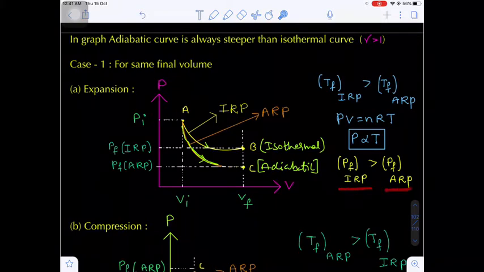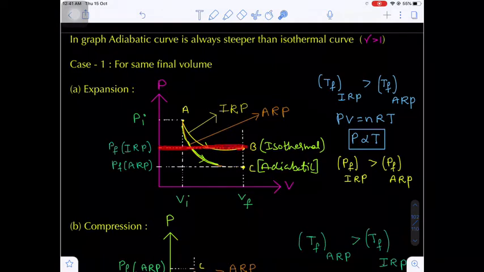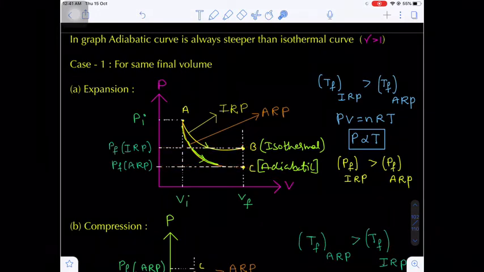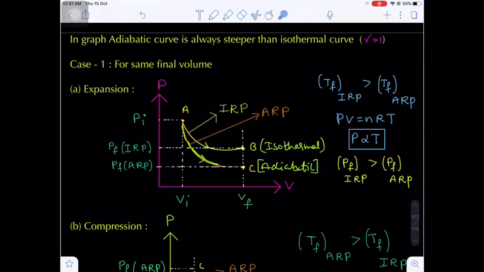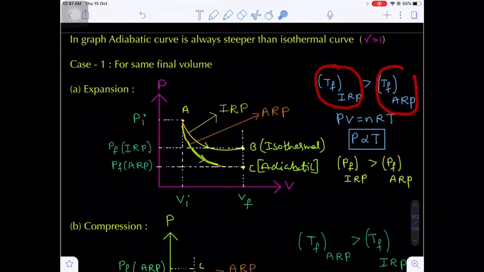If you carefully observe the final pressure, in the irreversible process and the reversible process, at point B the final pressure corresponds to the isothermal reversible process, and this corresponds to the adiabatic reversible. Now the important thing is the final temperature. The final temperature in the isothermal process remains the same, whereas in the adiabatic process, during expansion, temperature decreases. This is very important. So the final temperature in the isothermal reversible process is always greater than the final temperature in the adiabatic reversible process. Are you getting my point?